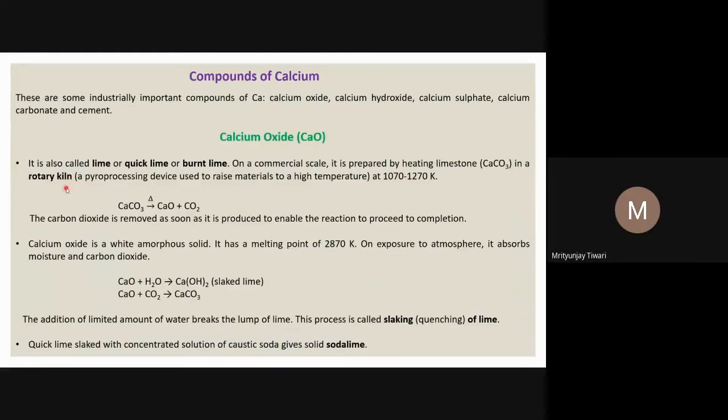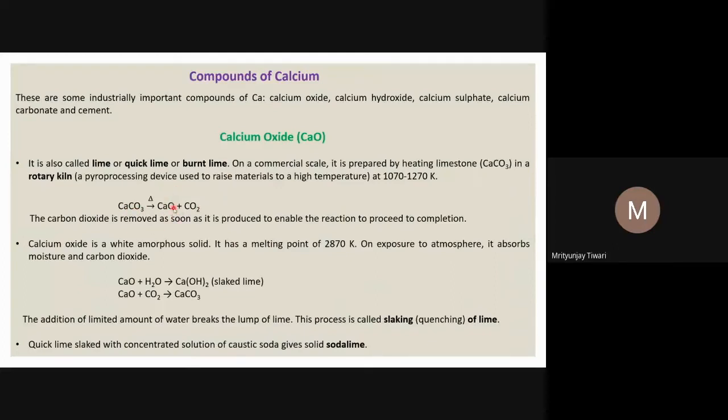What is a rotary kiln? It's a pyroprocessing device used to raise materials to a high temperature. So the calcium carbonate, which is limestone, is heated in the rotary kiln at 1170 to 1270 Kelvin temperature. And once it is heated to this temperature, the carbonate decomposes into calcium oxide and carbon dioxide.